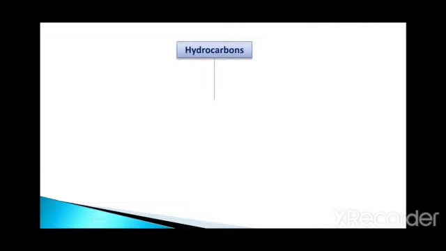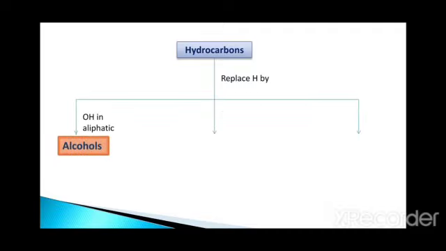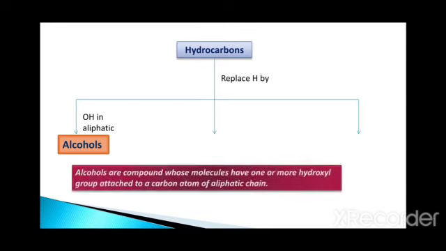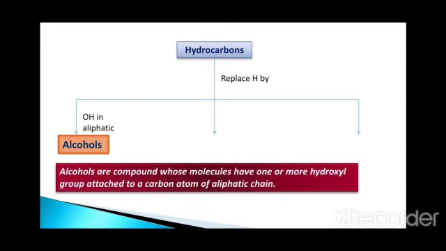So let us see the same thing. In hydrocarbons, we replace the hydrogen by a hydroxyl group in aliphatic compounds, and then we get the alcohol. So the definition of alcohol is something like this: alcohols are compounds whose molecules have one or more hydroxyl groups attached to a carbon atom of an aliphatic chain.